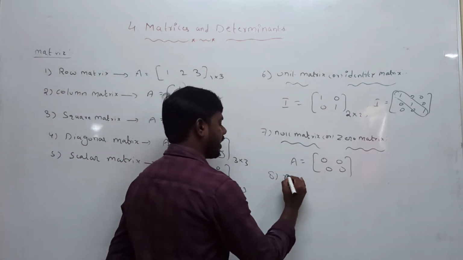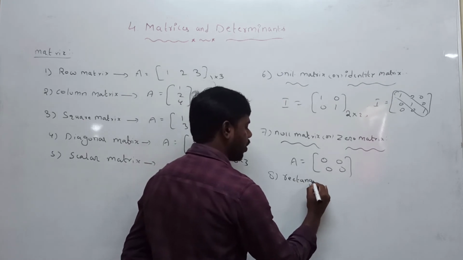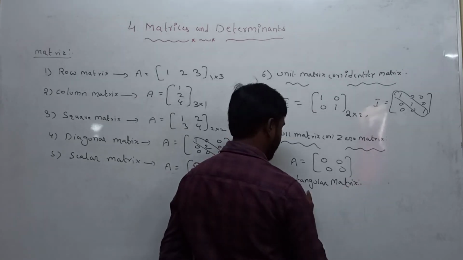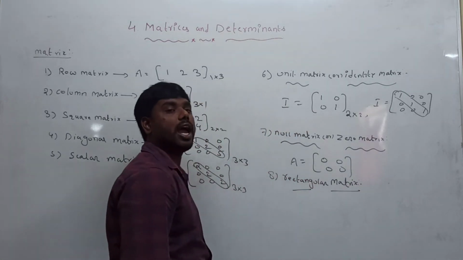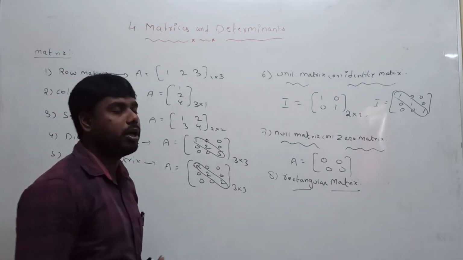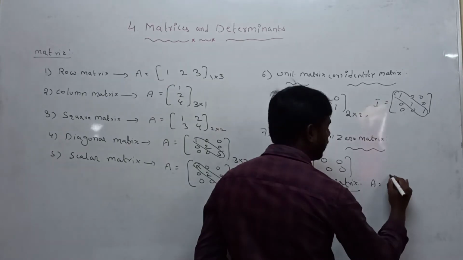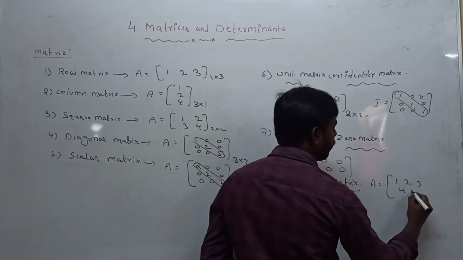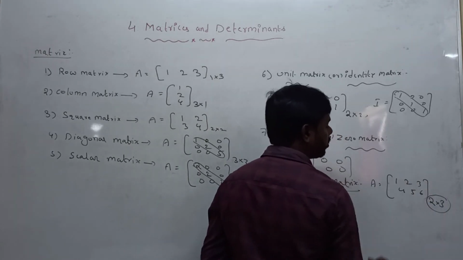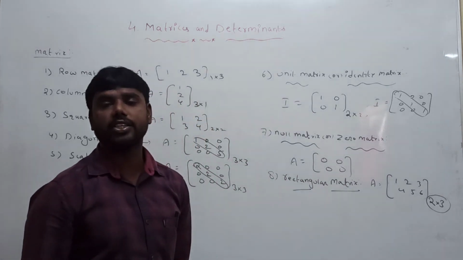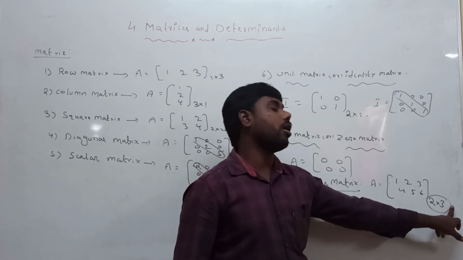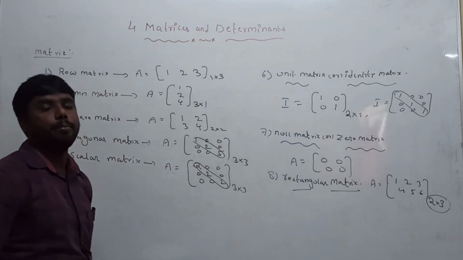This one is the rectangular matrix. What is the definition of the rectangular matrix? A matrix having a number of rows not equal to the number of columns is called a rectangular matrix. Example is 1 2 3, 4 5 6. How many rows? There are 2 rows and 3 columns. Both are not equal, so according to the definition, this is called a rectangular matrix.